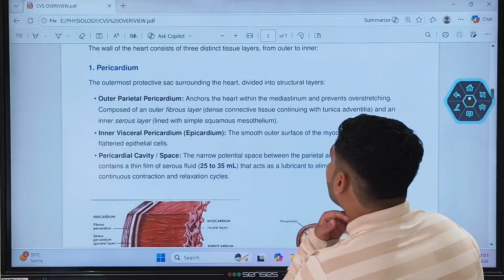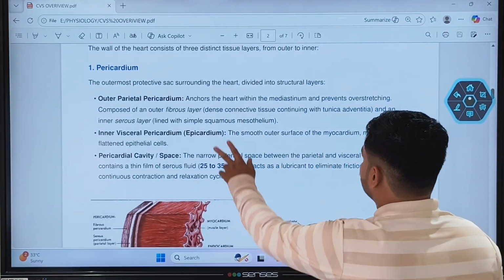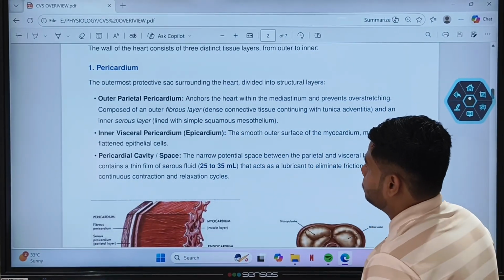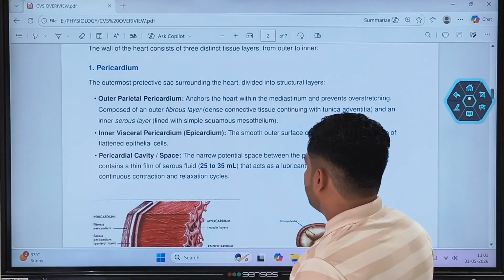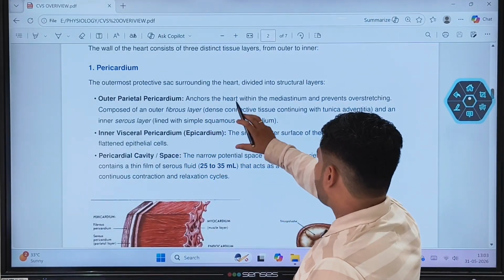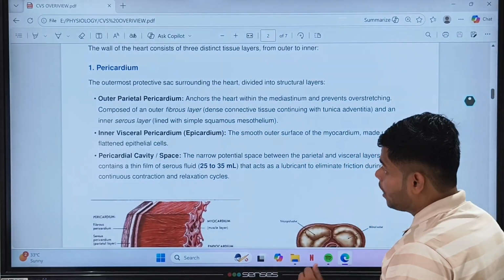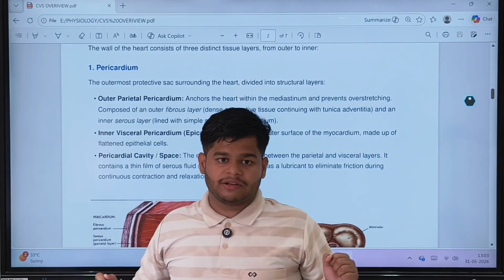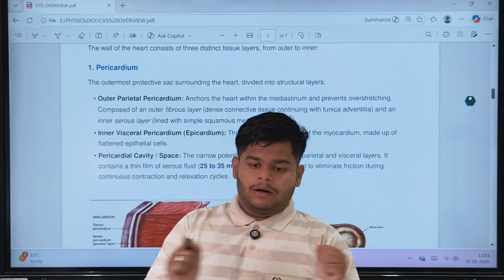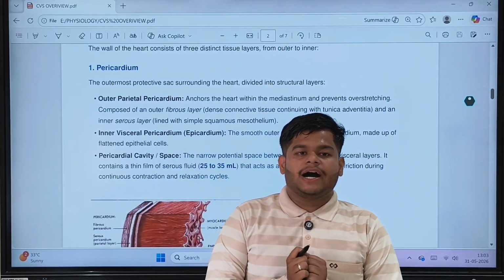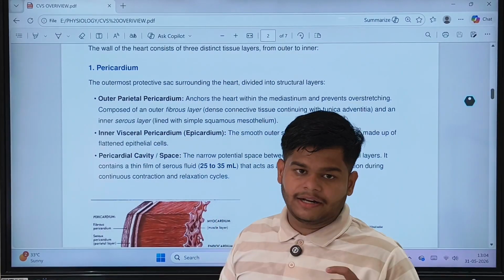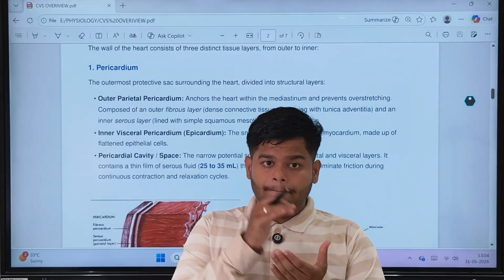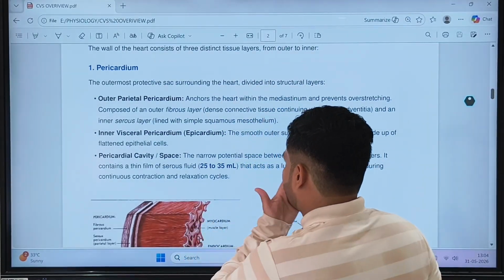Now, the outer parietal pericardium also has 2 layers, an outer fibrous layer and an inner serous layer. The function of the outer parietal pericardium is to anchor the heart with the mediastinum and to prevent overstretching. Whenever there is pumping action of the heart, it prevents overstretching of the heart and anchors the heart. It holds the heart in the mediastinal space, right?